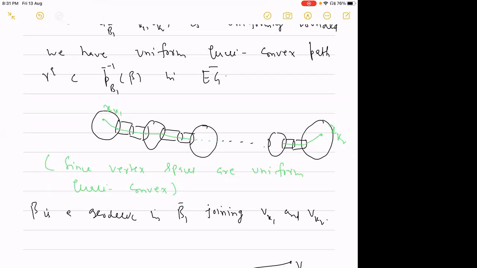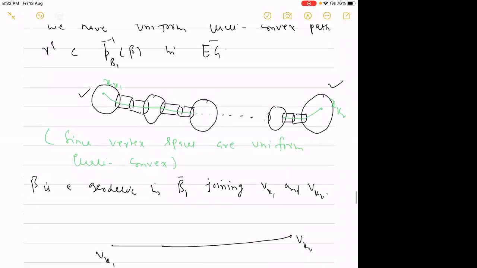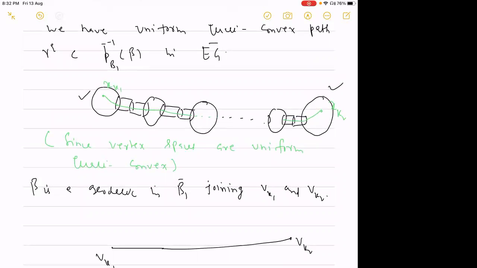Because suppose you have these two vertex spaces here and here, where xk1 and xk2 lie, and then we have these edge spaces and vertex spaces. This direction is coming from the direction of the geodesic beta in the base space. So we will take the nearest point projection of xk1 in this edge space. Then we came here, then take the nearest point projection in the direction of geodesic beta, and we can keep on doing this until we reach xk2. Suppose we are reaching here, then we will again join this point to this point by a geodesic.